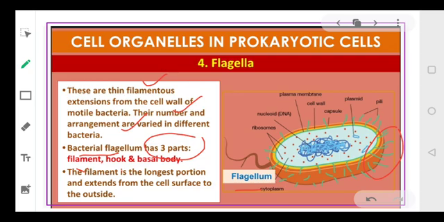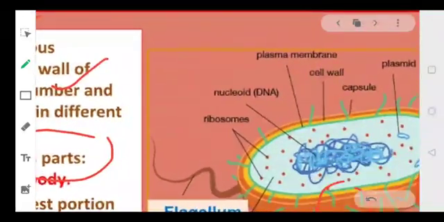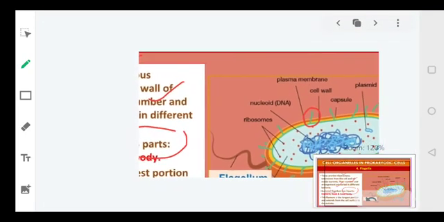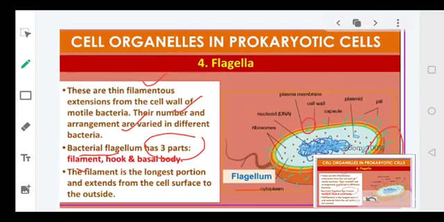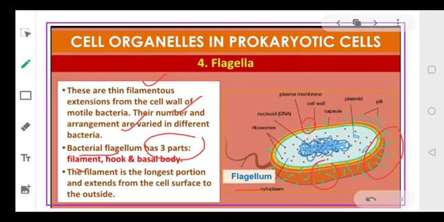So this complete structure that you can see here is your filament, which extends from the cell wall outward. So flagella basically vary in number, they help in motion of the bacteria, and they consist of three parts: filament, hook, and the basal body.